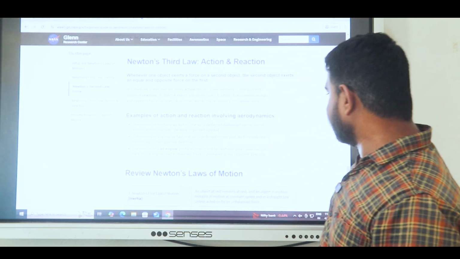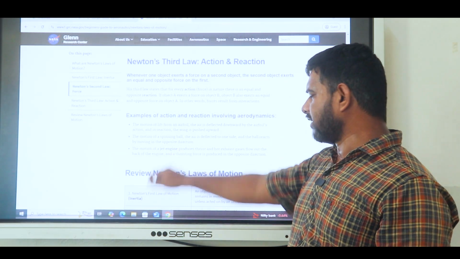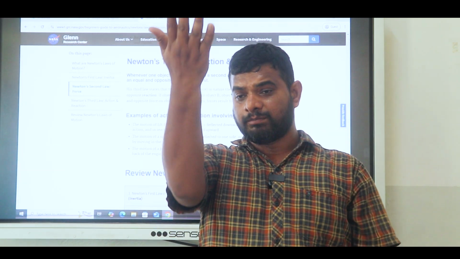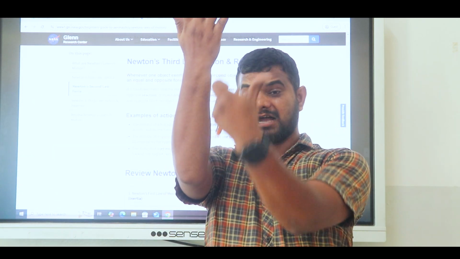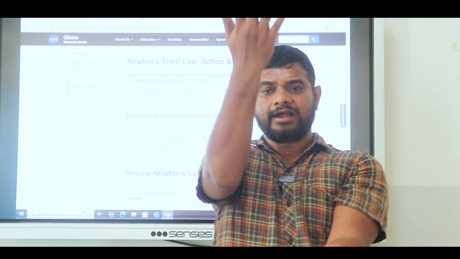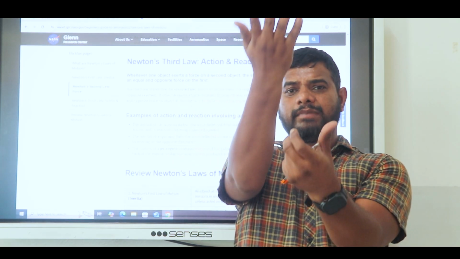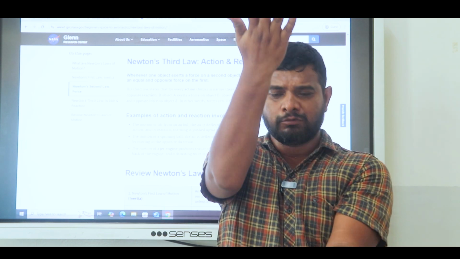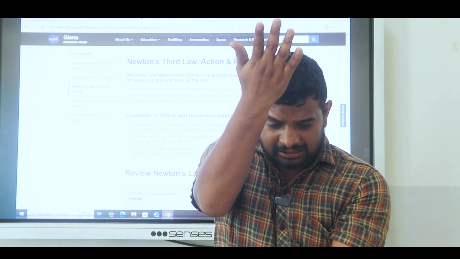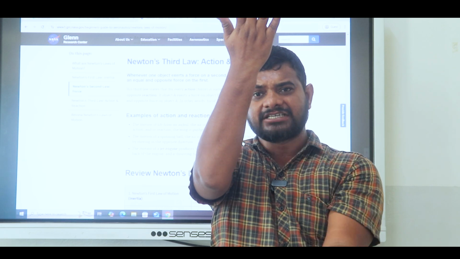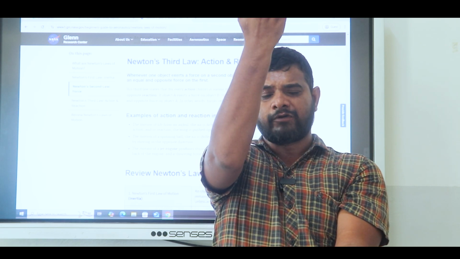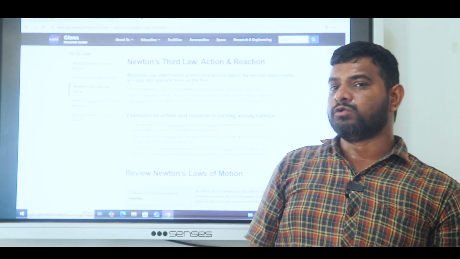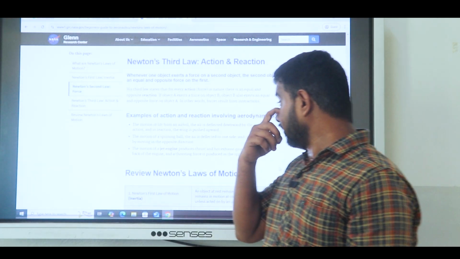So an example is given here. You observe a rocket. How is the rocket moving? The rocket is moving in an upward direction, but the gas is burning in a downward direction. The gas burning is the action, and the rocket moving upward is what you call the reaction. Action, reaction. These are Newton's third law examples.